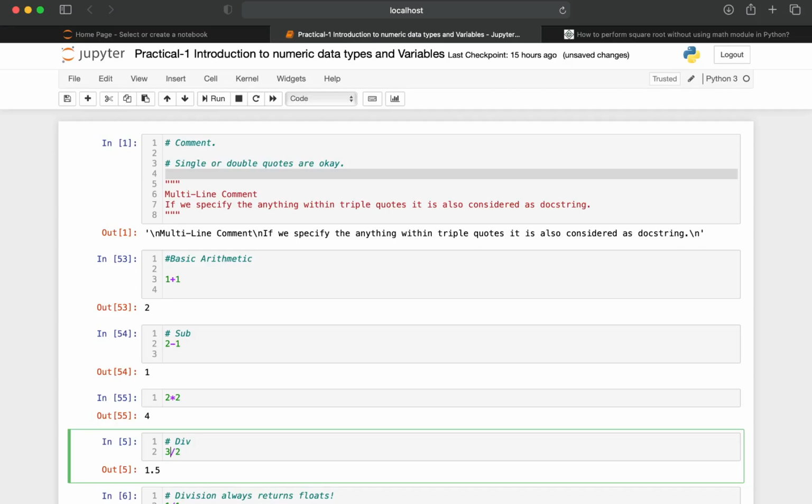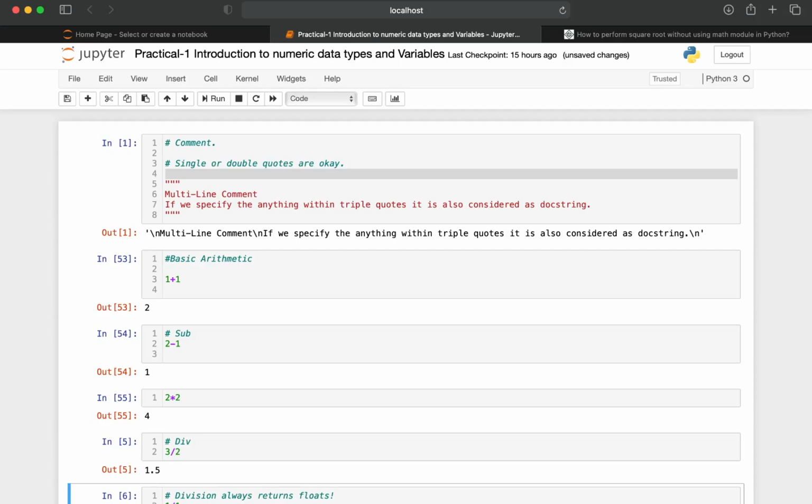As we are dividing 3 by 2, it is going to give the result of 1.5. But if we divide 1 by 1, we might expect the output to be 1 as integer type. But irrespective of the operands present here, the division always returns float.